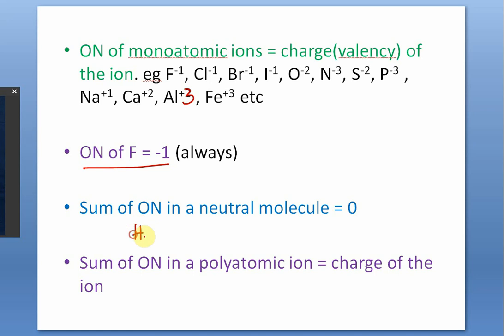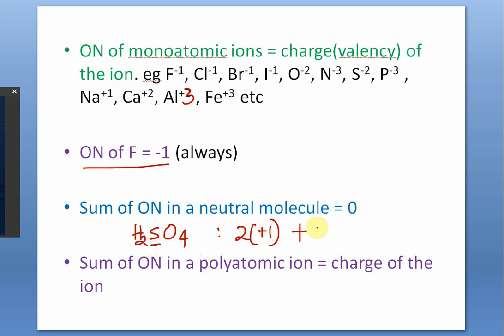For example, let us find the oxidation number of sulfur in sulfuric acid. By rule number 3, hydrogen has a +1 oxidation state. So let us calculate. For one hydrogen atom the oxidation number is +1, so for 2 atoms it will be 2 into +1.